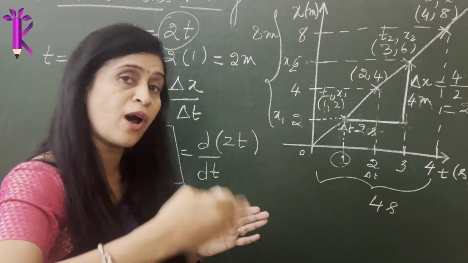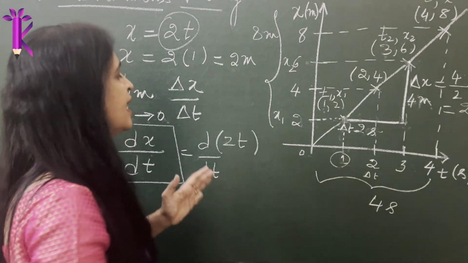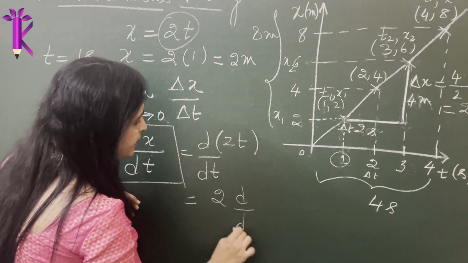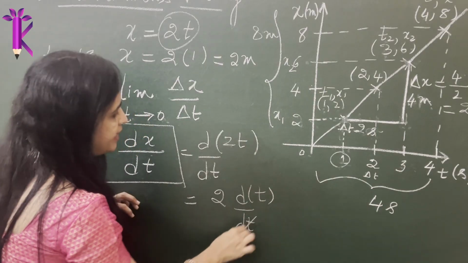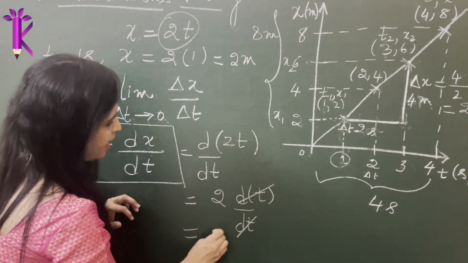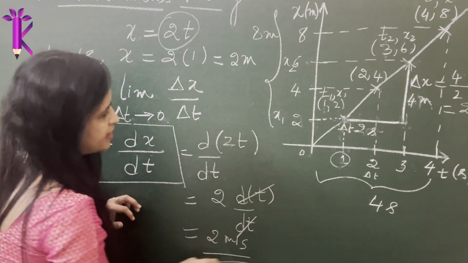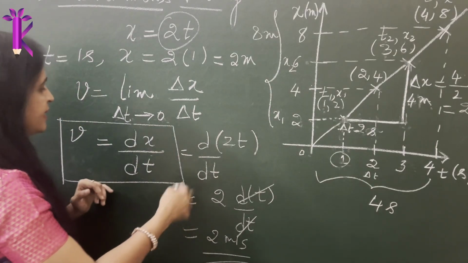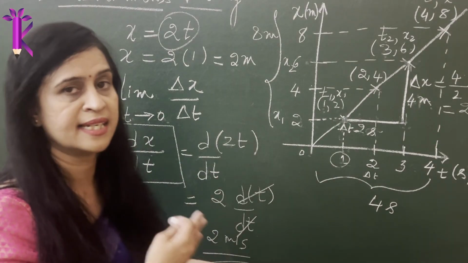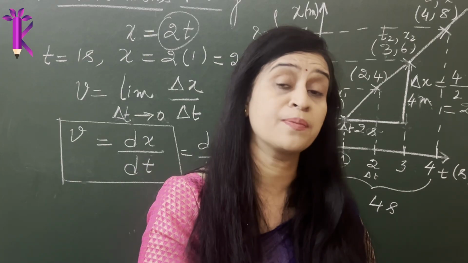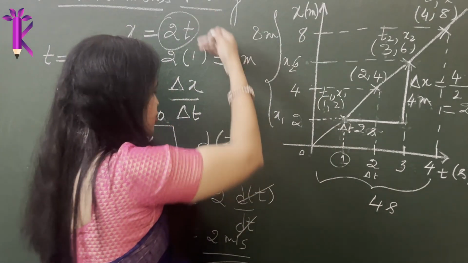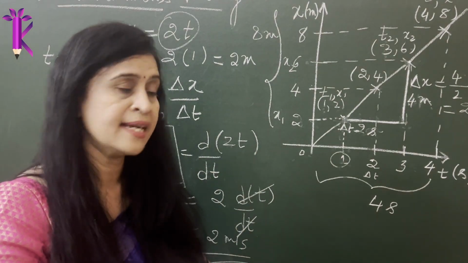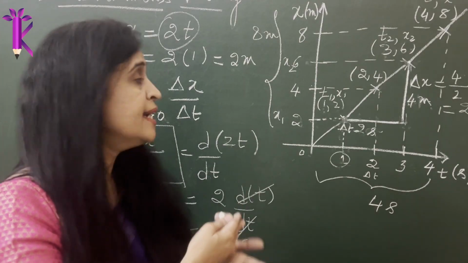There are various formulas that you need to remember in differentiation. I will show you one of this. So 2 will be taken out, d by dt of t. So dt gets cancelled, so you have 2 meter per second. So at a particular instant, what is its value? I was calculating it at a particular instant. So you see that the instantaneous velocity at a particular instant was found to be 2 meter per second. When you have the equation, you can differentiate it. There are various formulas. As we take various numericals, you will see them.